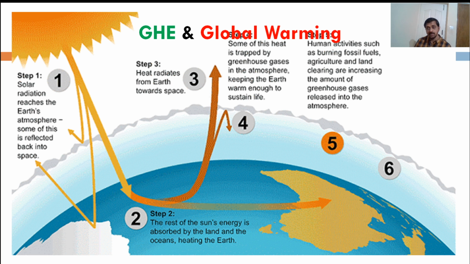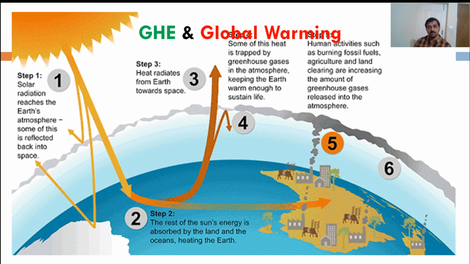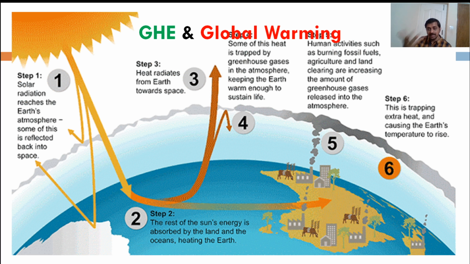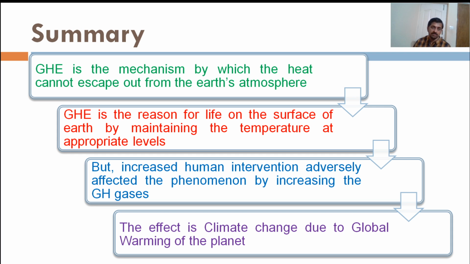But human activities such as burning fossil fuels, agriculture, and deforestation are increasing the amount of greenhouse gases released to the atmosphere. You see, industrialization has increased the amount of greenhouse gases. So this is trapping extra heat and causing the Earth's temperature to rise. So that is a problem with the greenhouse effect.